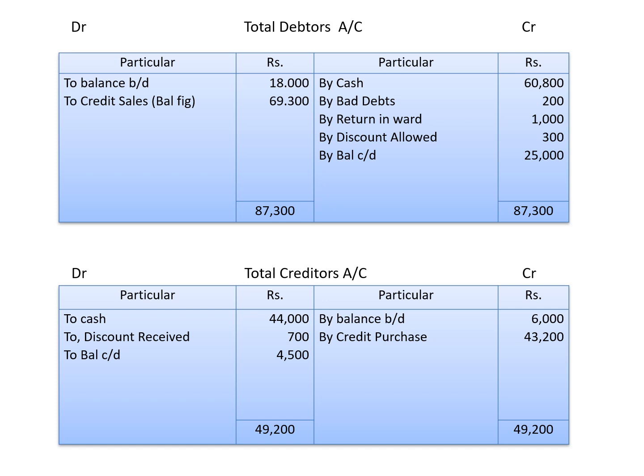So here we are preparing the debtors and creditors account. In the debtors account, I have explained all the items in the question. So let us take each item here. What have they given? Opening balance is given. So in the debtors account we are recording all the transactions concerned to debtors. Bring down the opening balance. To balance brought down 18,000.